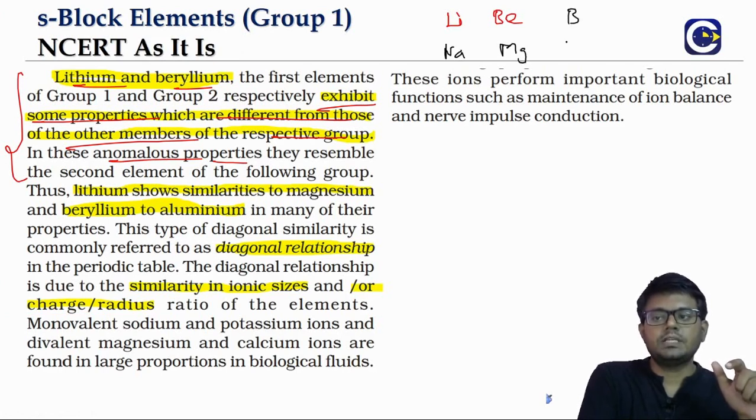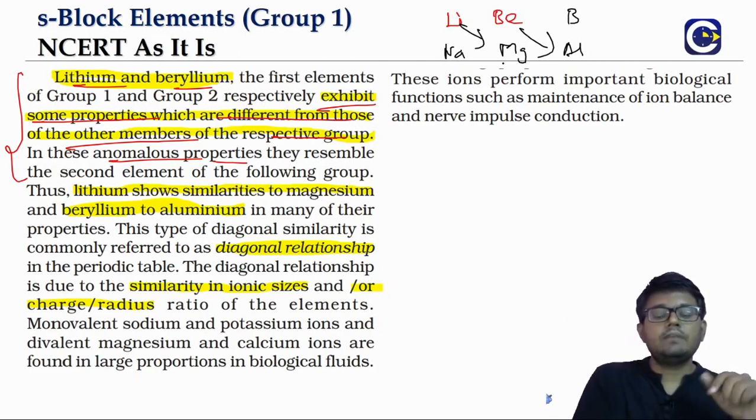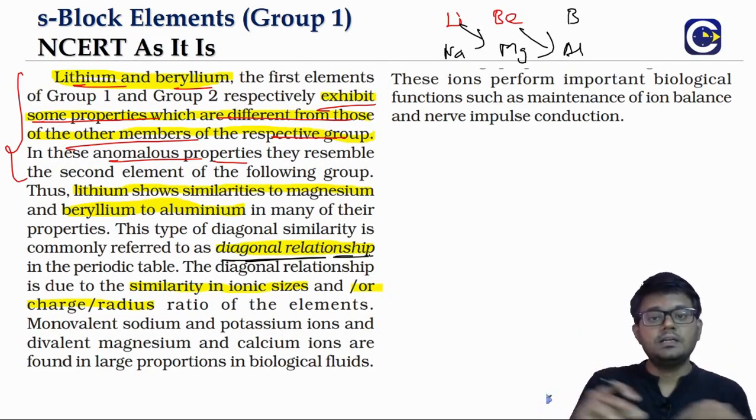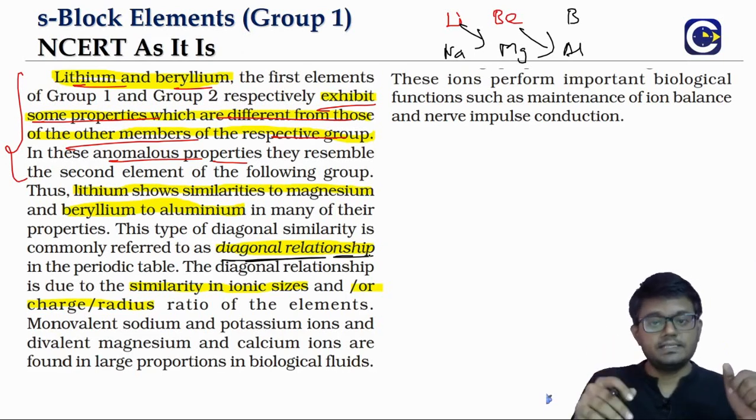Of course, the 13th group is boron, aluminum. Lithium will have a diagonal relationship with magnesium. Beryllium will have a diagonal relationship with what? Aluminum. In diagonal relationship, we have seen this in the periodic classification of properties. There will be similarities in terms of how they react and what kind of compounds they form. We will see those details as we go.